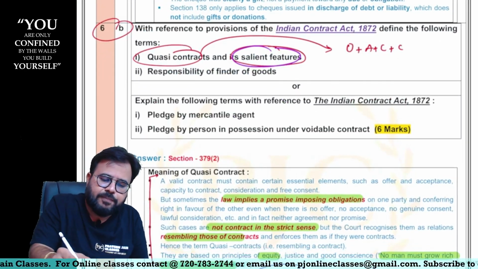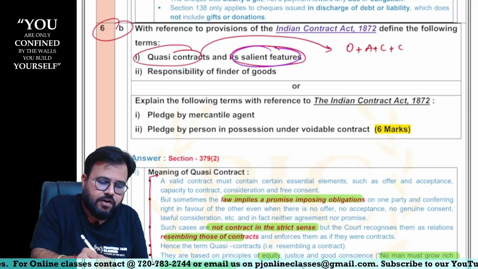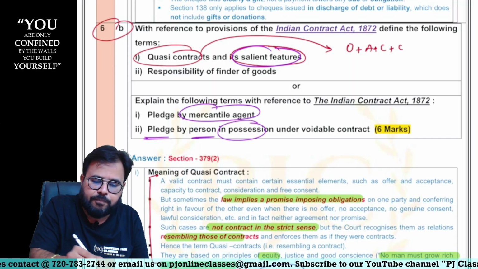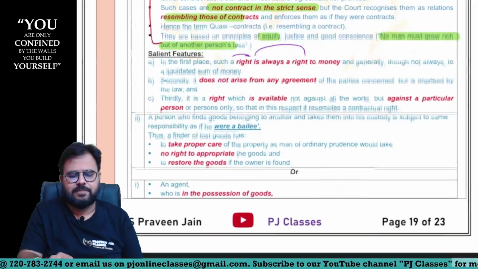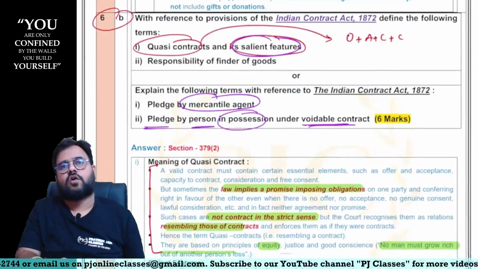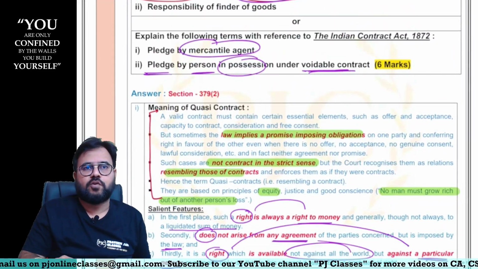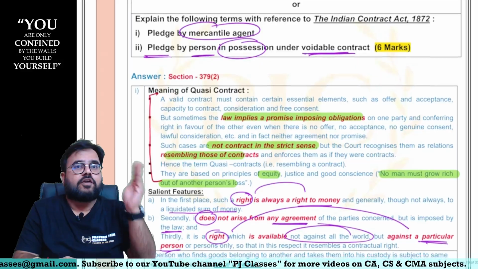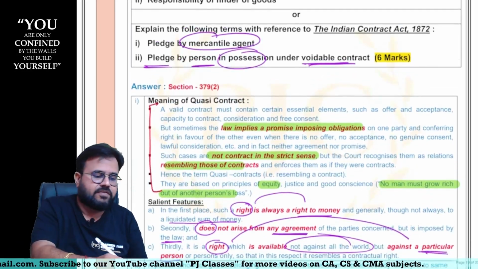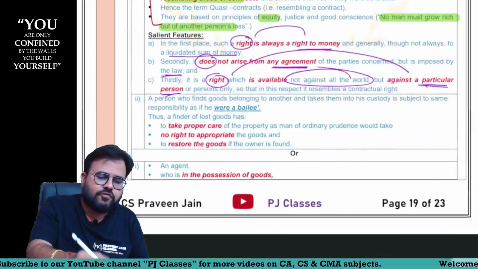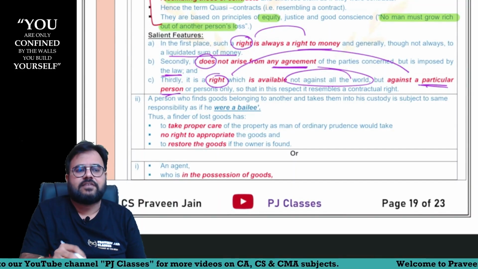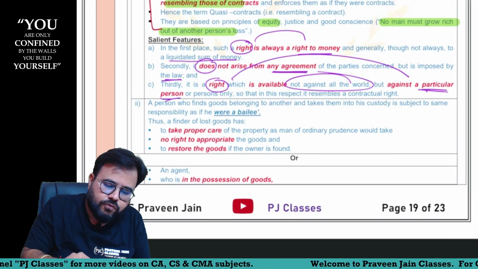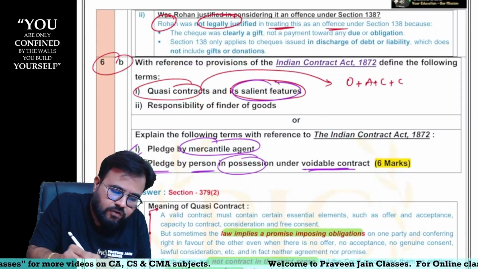Next, explain the following terms with reference to Indian contract: pledge by mercantile agent, pledge by persons in possession of voidable contracts. So generally, what is this answer all about? If you are the owner of the goods, then only you can do the pledge. But this is a general rule. For that, there are 2 exceptions. Because it was a direct answer, I don't think I have to discuss much about this particular thing.